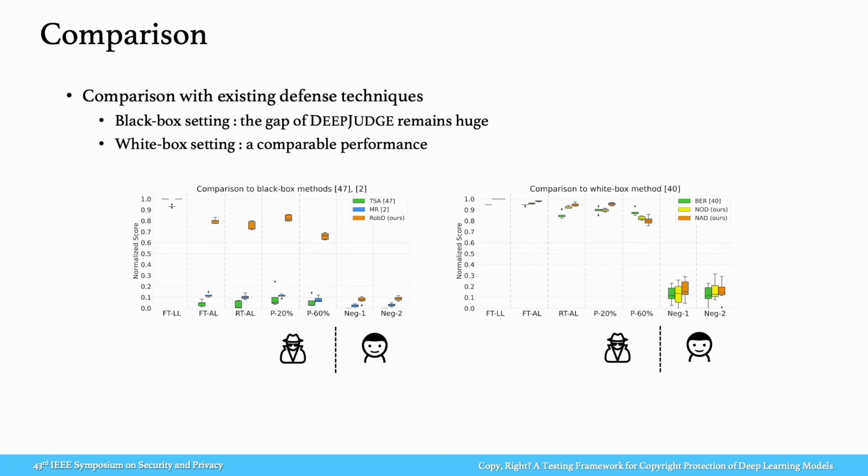Here, we compare DeepJudge with 3 copyright defense methods. In short, DeepJudge performs better in the black box setting and comparably in the white box setting against the model fine-tuning and pruning attacks, while not tampering with model training.